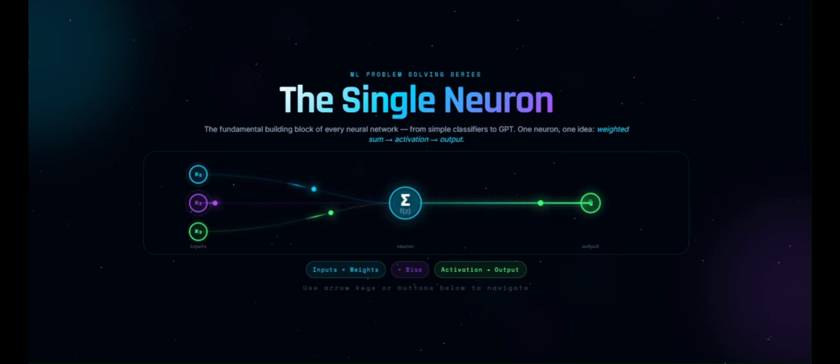And this entire process can be summarized using one equation. Simple equation, revolutionary impact. This tiny idea became the foundation of modern deep learning. Everything starts here.